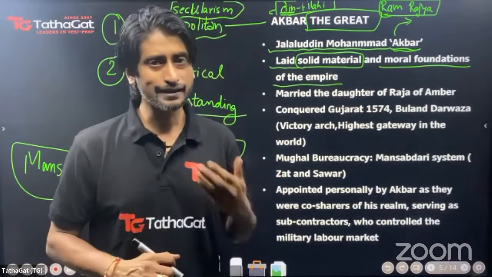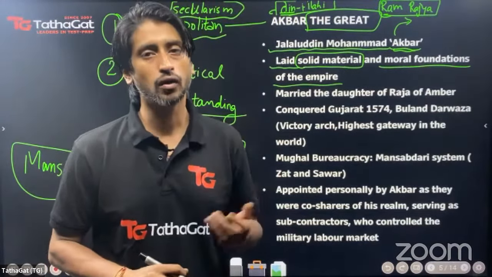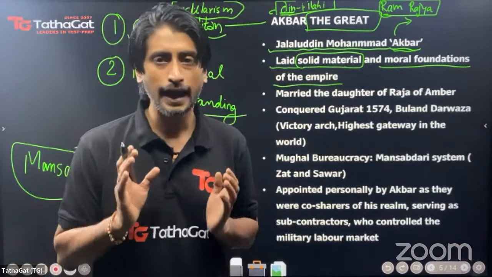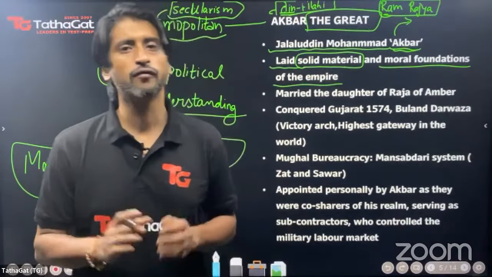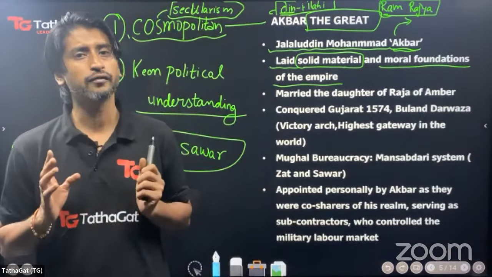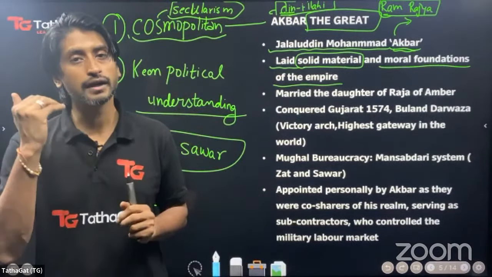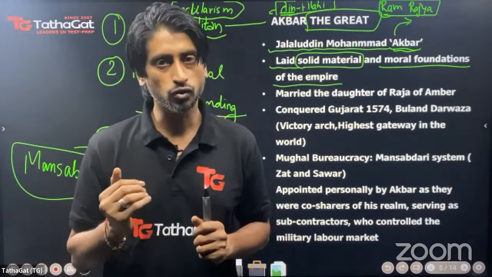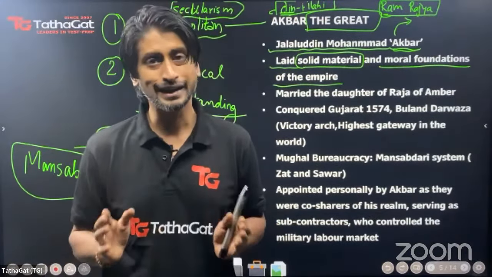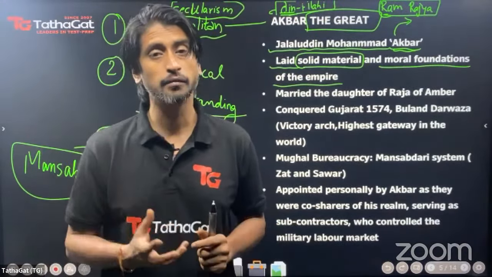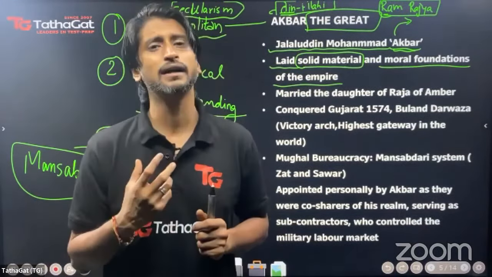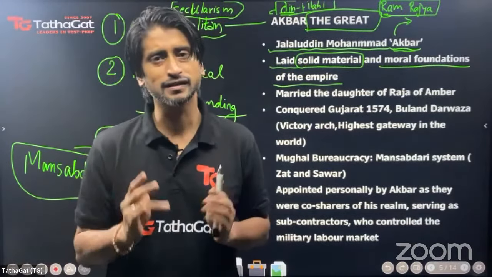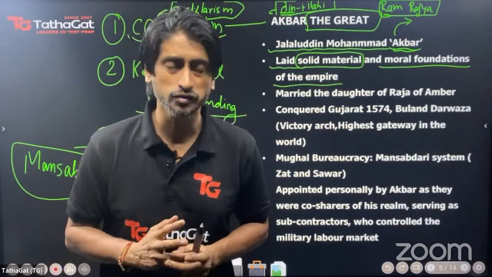So the next step he took was he ordered all the revenue officers to collect accurate representations of what taxes were being collected for a period of 10 years. And then based on an average of these 10 years, he fixed the rent for all times to come according to this data. So at that point of time, Akbar was so sharp-minded that he was able to base his decisions on data and not just random speculations.